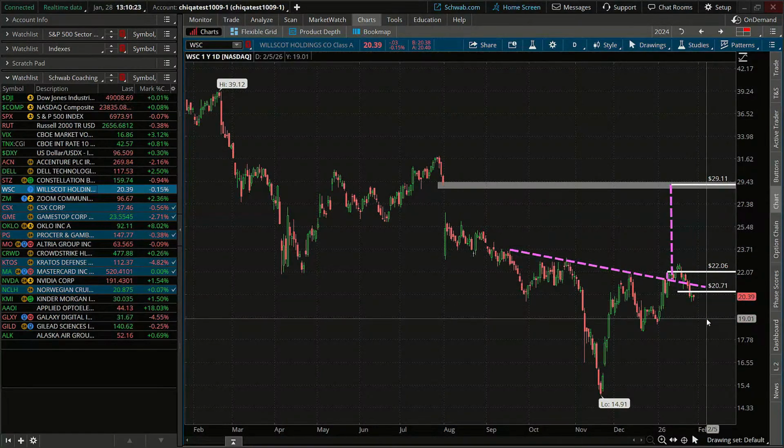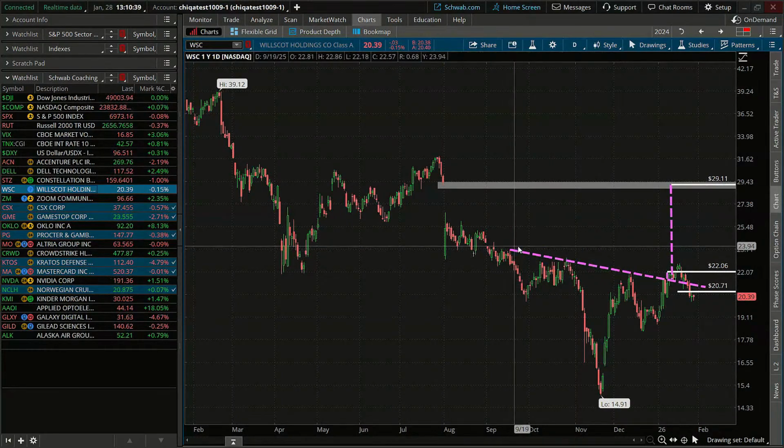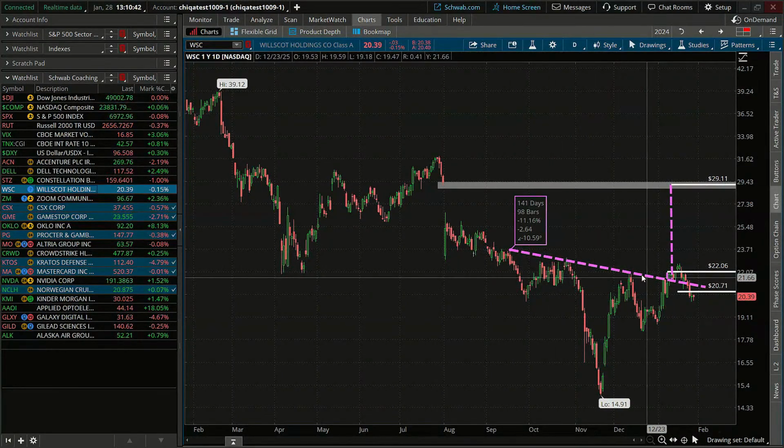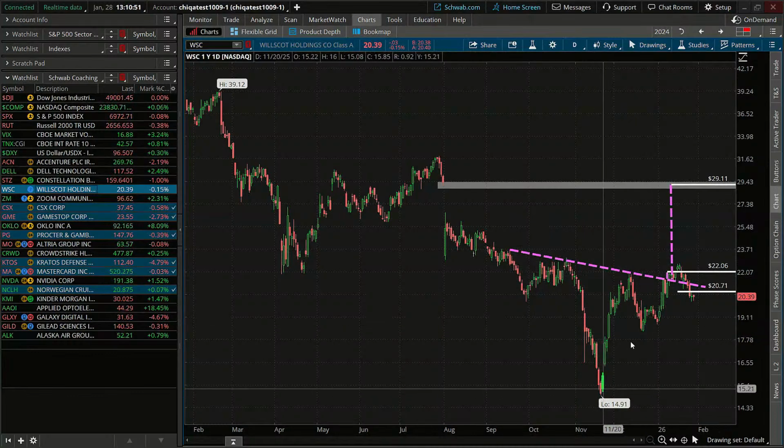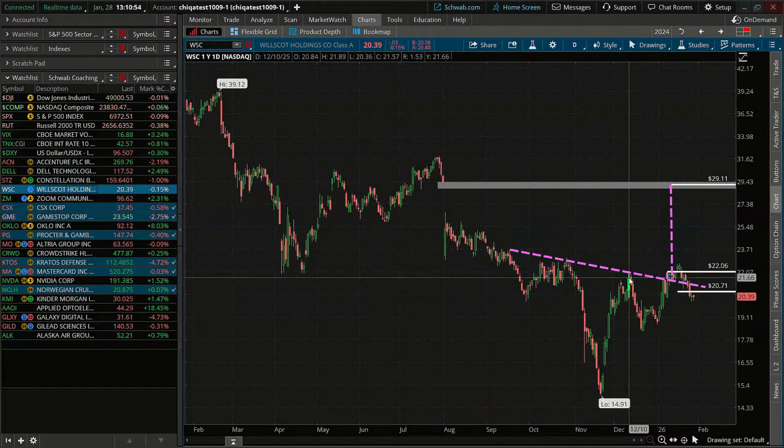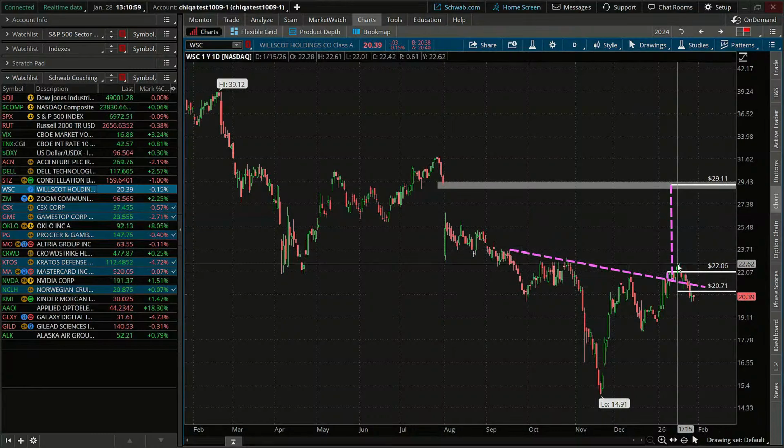Now, here are the reasons why this inverse head and shoulders pattern looks a little bit different from the one we just saw, and why it's a little less bullish than the one on STZ. I can go back to that one as well. The reason is that if we look at the slant of this neckline, it was still making lower highs in that case. Even though we made a higher low from the yearly lows, we were still not necessarily making a higher high to really confirm that true change in the trend.